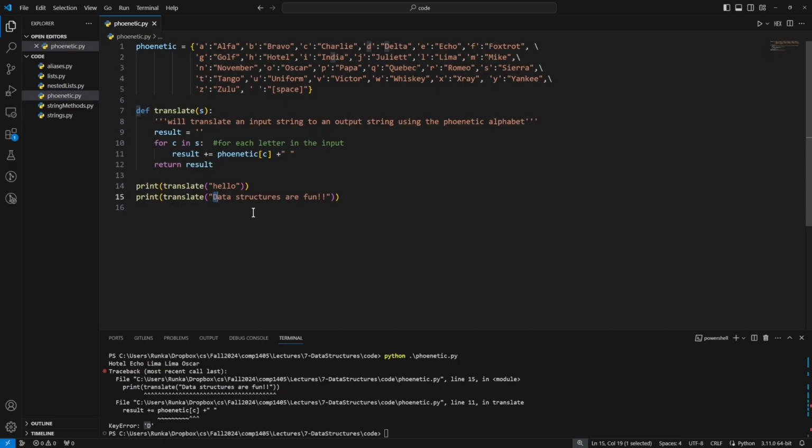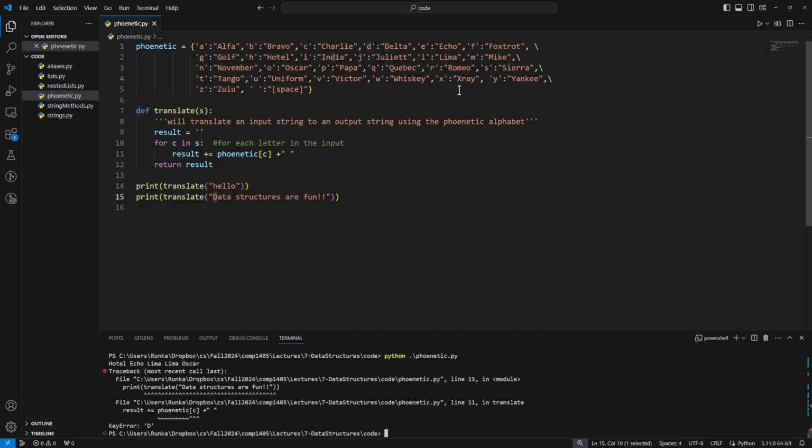So what's the error here? See if you can try to solve it before we work together to solve it. Our error says KeyError uppercase D. If we look at all the keys in this dictionary, we have a, b, c, d, e, f, g, all the way to z, but we only have lowercase keys. Upper and lowercase are very different strings, and Python doesn't have a way of knowing one is associated with the other, so it's not going to make that leap in logic for us.